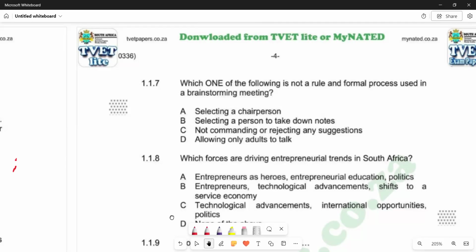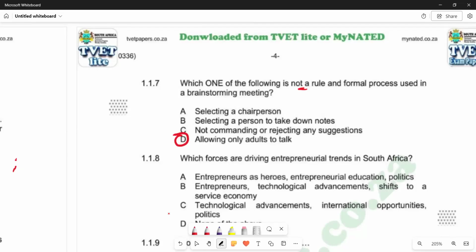C, not commanding or rejecting any suggestions. D, allowing only adults to talk. So you see that the answer there is clear, which is D. Remember, this question is again saying which one of the following is not a rule. So allowing only adults to talk can never be a rule in the brainstorming meeting. So we have D as the correct answer.